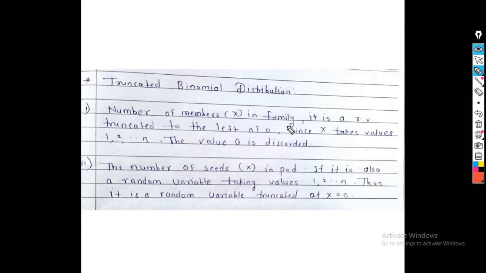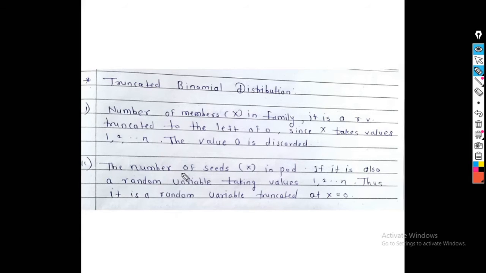So we can delete the value x is equal to 0 from the range of capital X. In such examples, we can discard the extreme values of the range of capital X. Such examples are called truncated distributions. Now X follows binomial distribution, so it is called truncated binomial distribution.